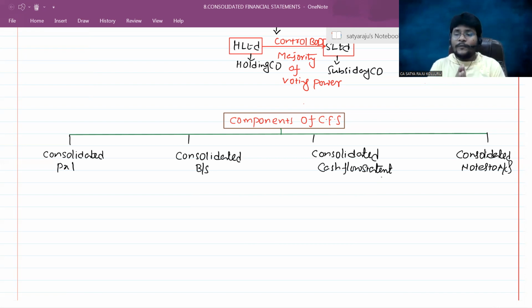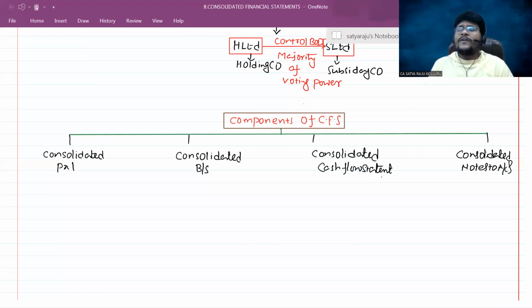Next, before checking the accounting treatment, please allow me to discuss certain provisions of the Companies Act 2013. Now, this is not related to accounting treatment. This is related to the compliance part.